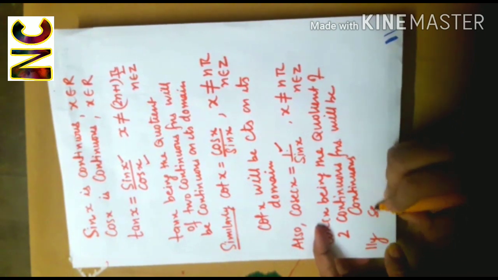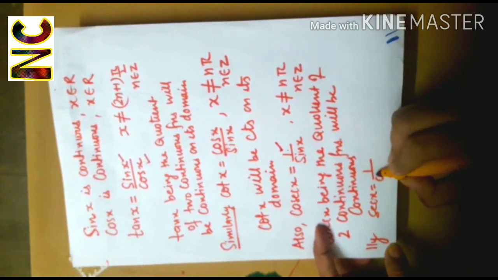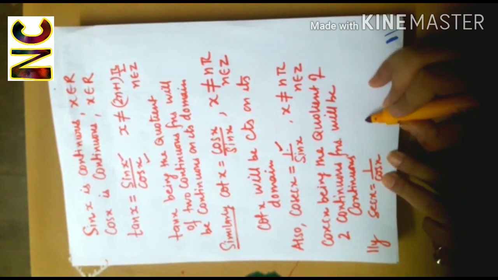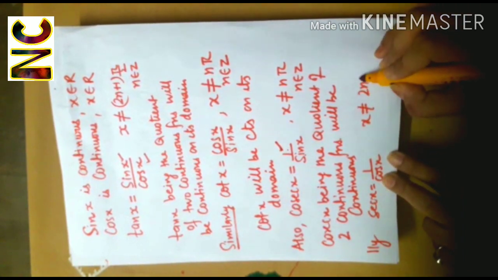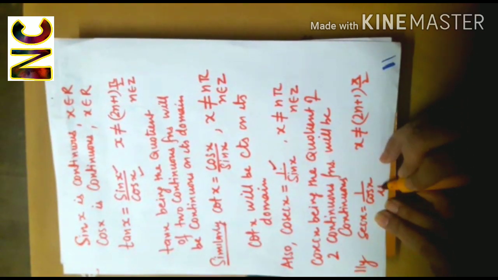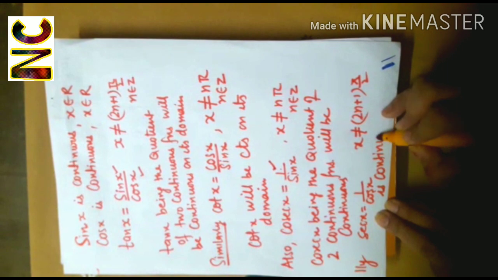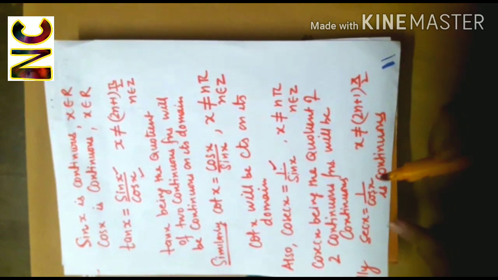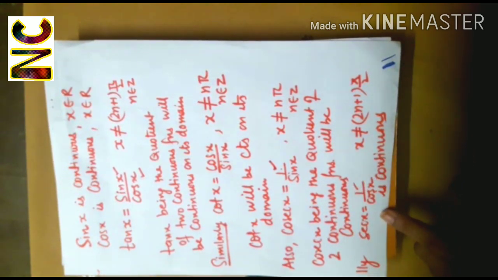Similarly, secant x, which is 1 over cos x, where x is not equal to (2n plus 1) pi by 2, is continuous. Reason, 1 is a continuous function, being a polynomial function, cos x is a continuous function, therefore the quotient of two continuous functions will also be continuous. Therefore, secant function will be continuous on its domain.